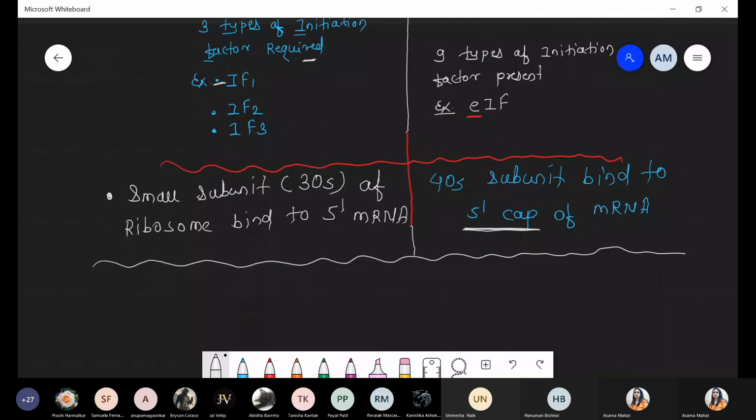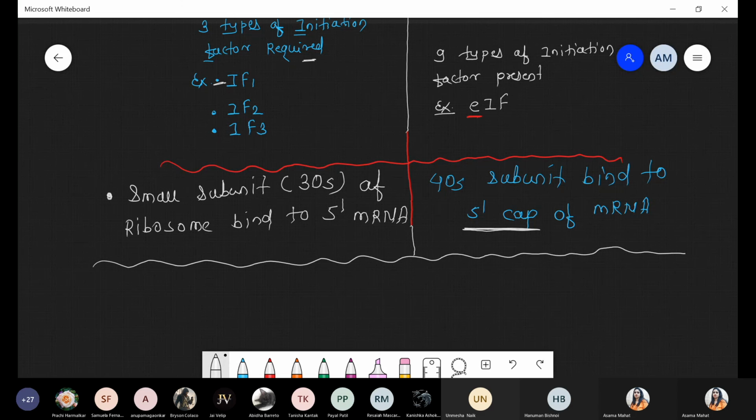Now, the first difference we saw was initiation factors 3 and 9. The second difference we discussed is that the small ribosome binds with the 5' end of the messenger RNA, but more specifically in the eukaryotic system, it binds at the 5' cap.